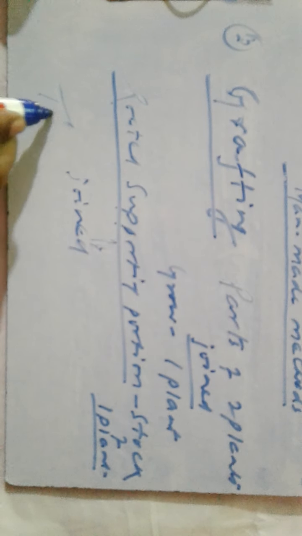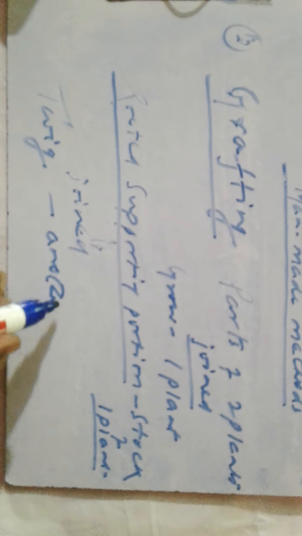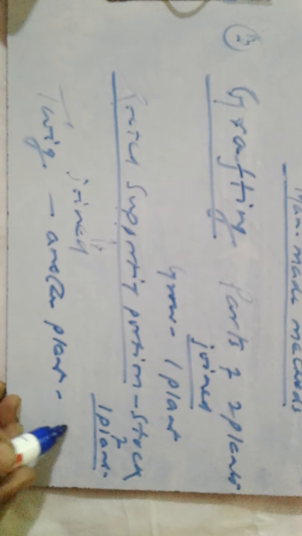The rooted supporting portion of one plant, that's a stalk, is joined with a twig of another plant, which is known as scion.